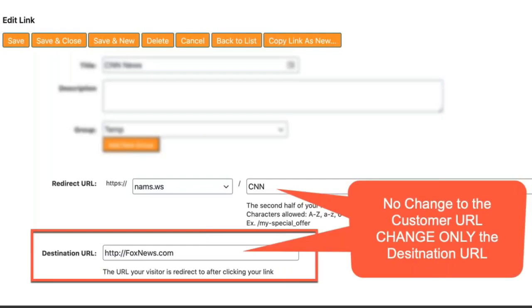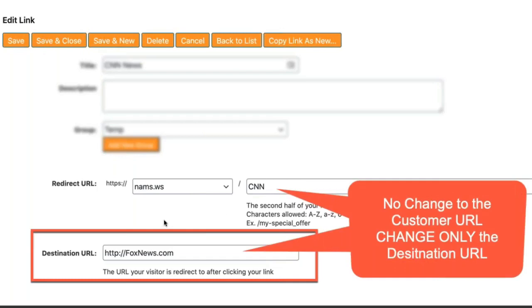So that's going to look like this. Remember, we had CNN. So nothing else changes on this page, including the CNN piece. There's no change to the customer or the redirect URL, no change at all. But I'm not going to send to CNN anymore because we're going to say that CNN went out of business. Somebody bought them and changed it to ZNN. That's the one you see all the time on TV and the movies, ZNN. So they changed to ZNN, and no longer does CNN exist.